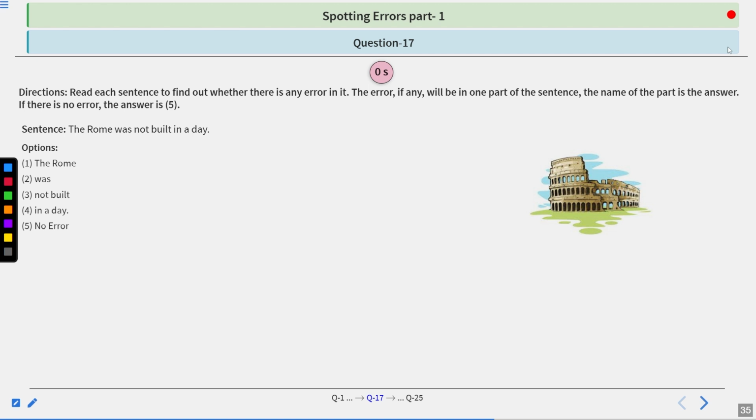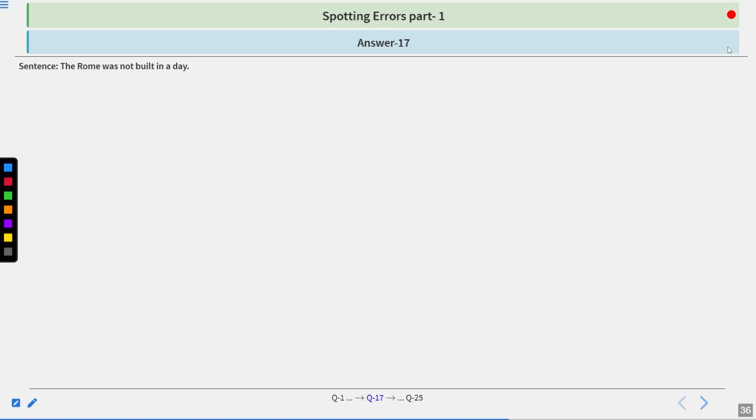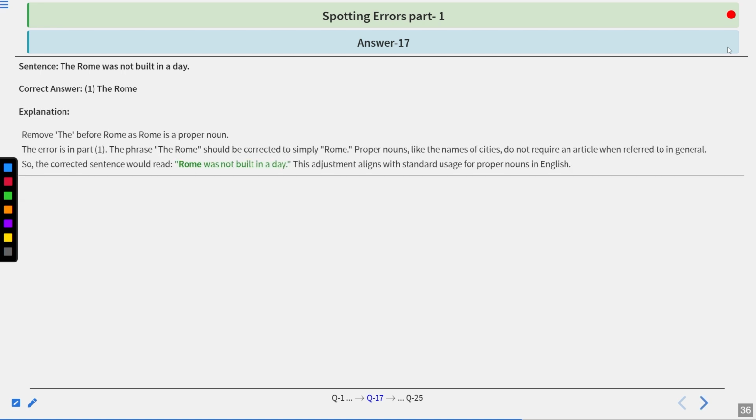I hope you have answered. Let's look at the correct answer. The correct answer is the Rome. And the correct explanation is remove the before Rome, as Rome is a proper noun. Error is in part 1. The phrase the Rome should be corrected to simply Rome. Proper nouns, like the names of cities, do not require an article when referred to in general.